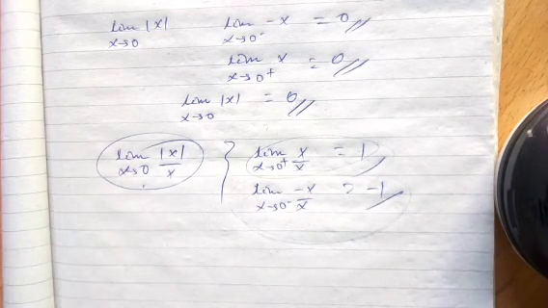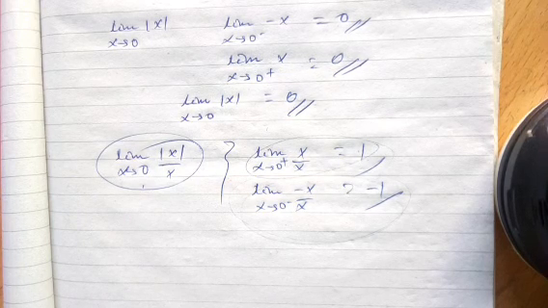The function doesn't have a limit value.